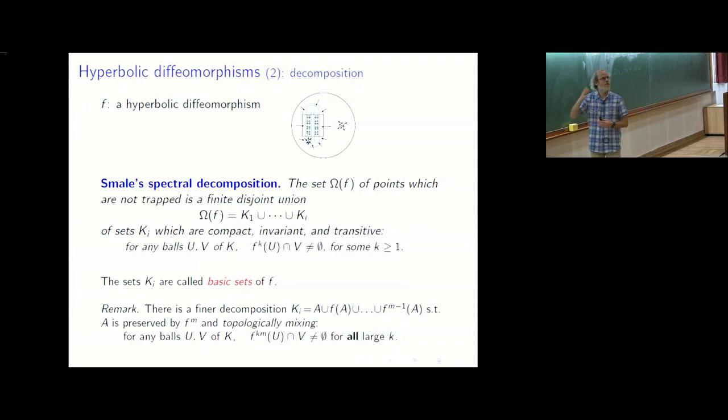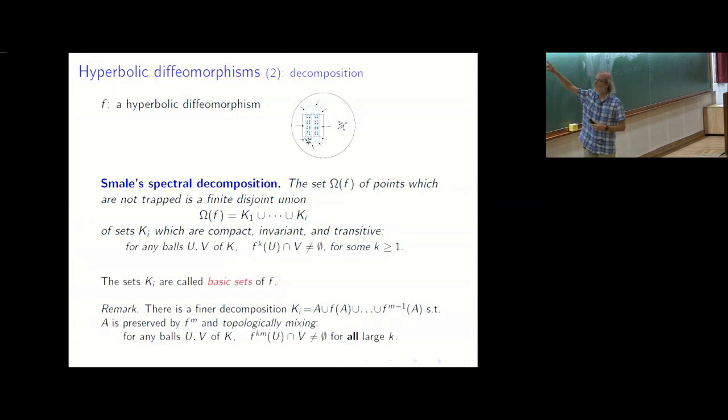So there are different ways to talk about recurrence. In the classical way, you talk about the non-wandering set. Anyway, you have a set of points that are not trapped, and it splits into a finite number of pieces that are invariant compact sets, disjoint, and that cannot be split again. So they cannot be written as a union of two invariant disjoint compact sets.